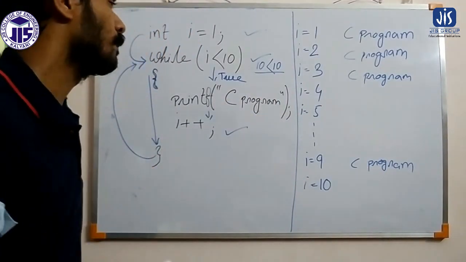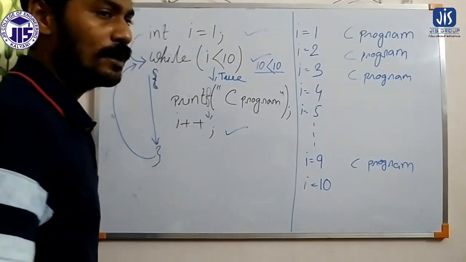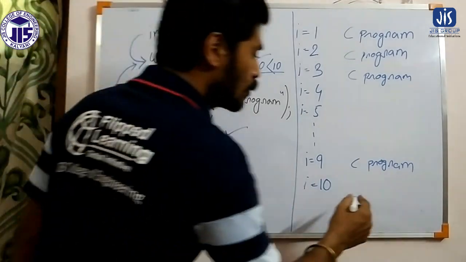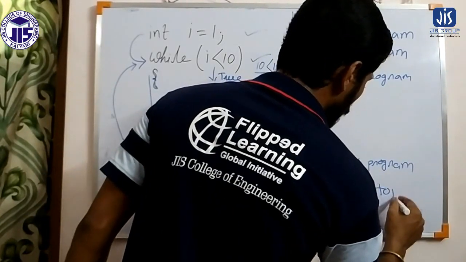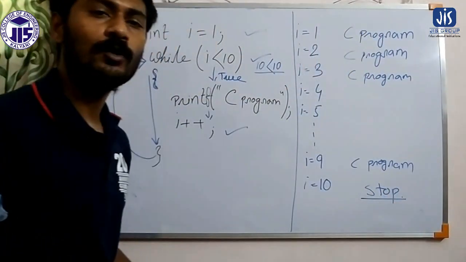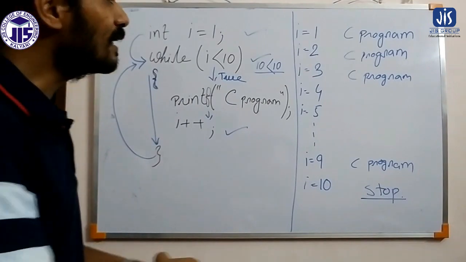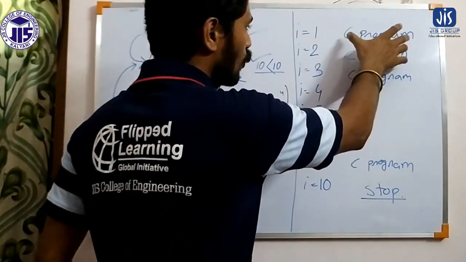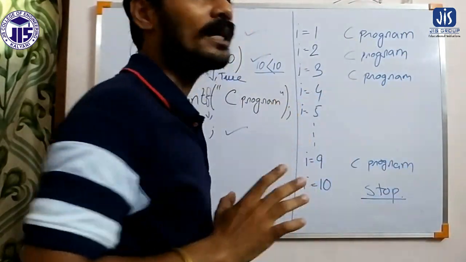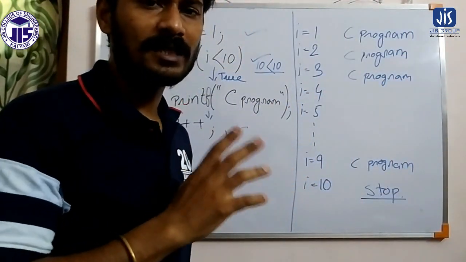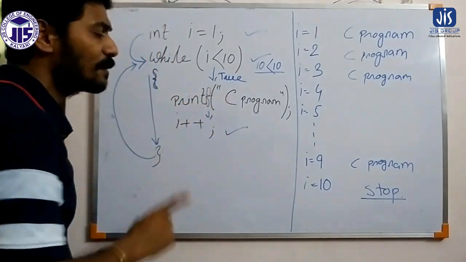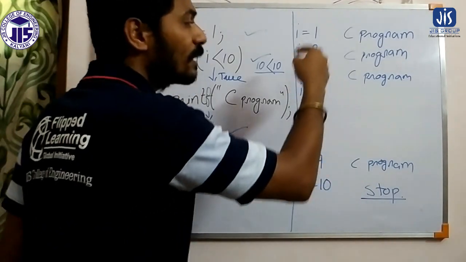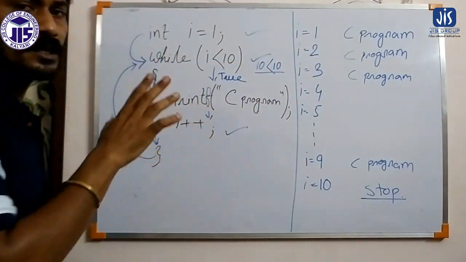10 is equal to 10, so this condition will be false, and when the condition is false, the body of the loop will not be executed any more. So for I equals to 10, the loop will stop. It will print the C program 9 times, but we have written the printf statement only once. By writing the statement only once, we are executing it 9 times. That's why it is called the concept of loop.